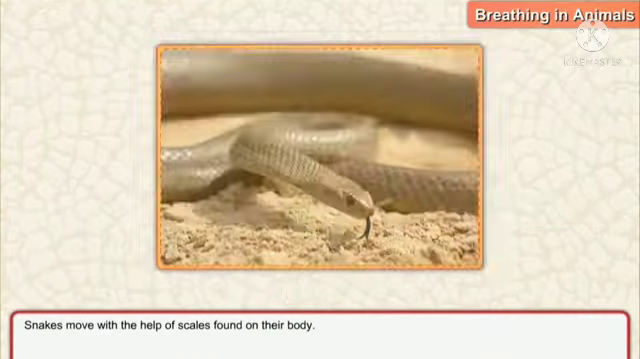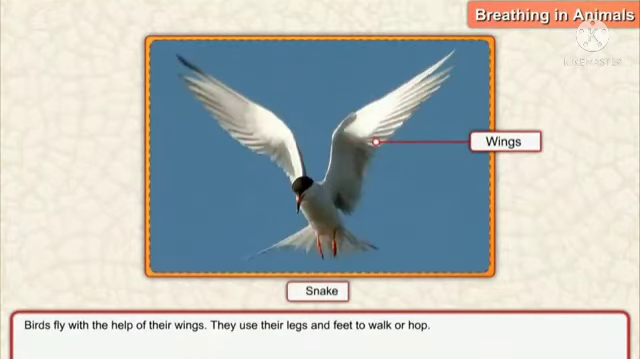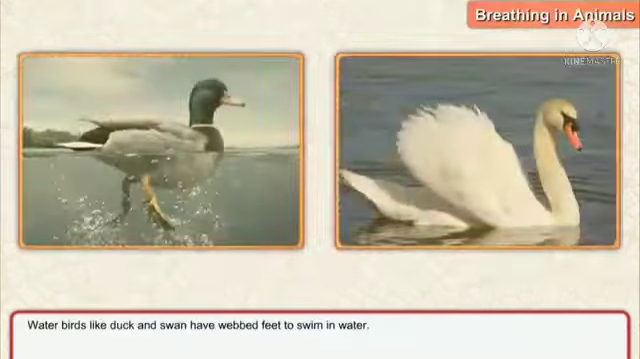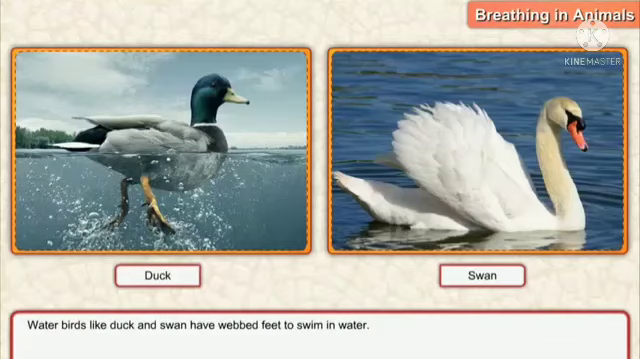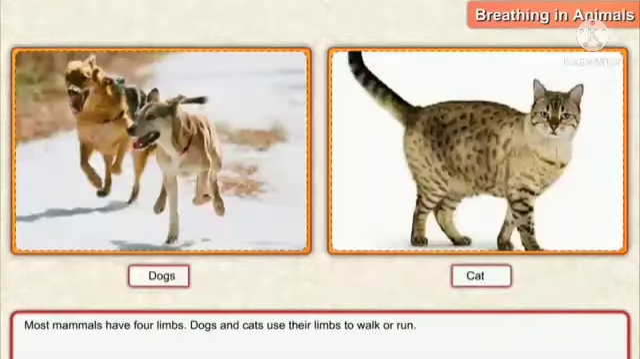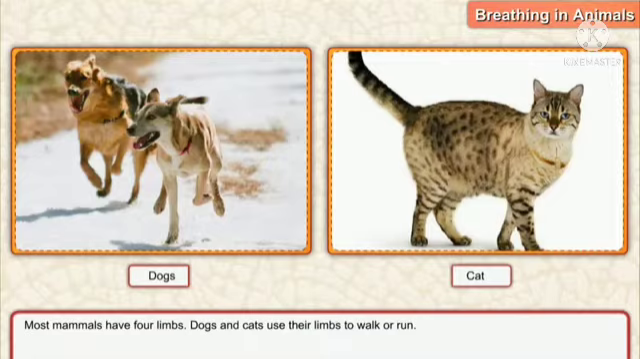Birds fly with the help of their wings. They use their legs and feet to walk or hop. Water birds like duck and swan have webbed feet to swim in water. Most mammals have 4 limbs. Dogs and cats use their limbs to walk or run.